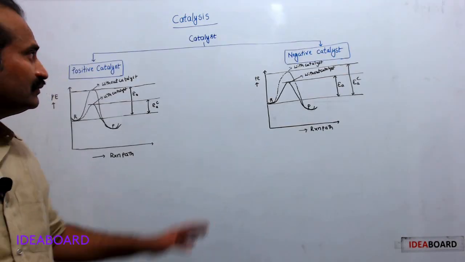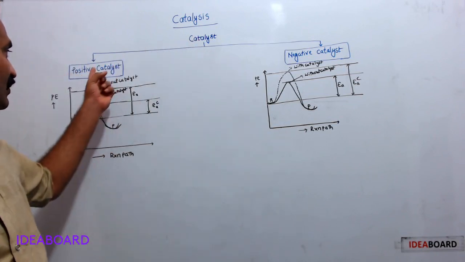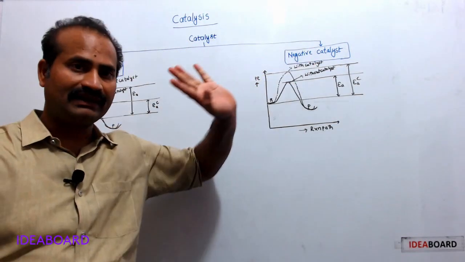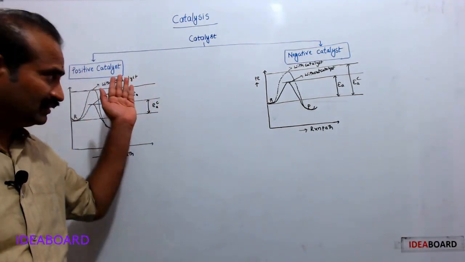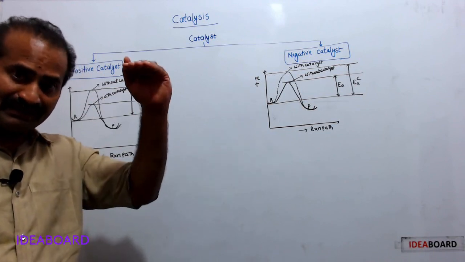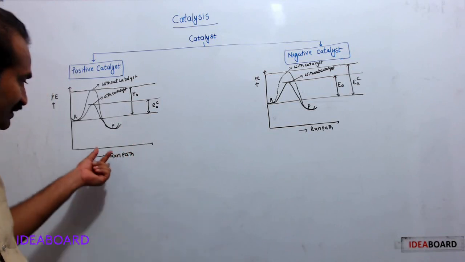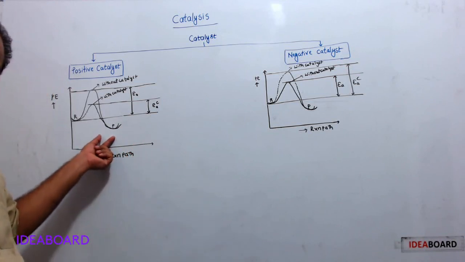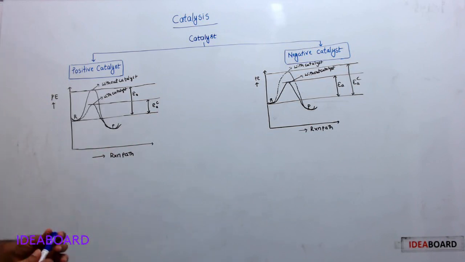Now we will see the two types of catalysts, positive catalysts and negative catalysts. We already know a positive catalyst is one which increases the speed of reaction. I will explain how it increases the speed of reaction with the help of this reaction profile diagram.